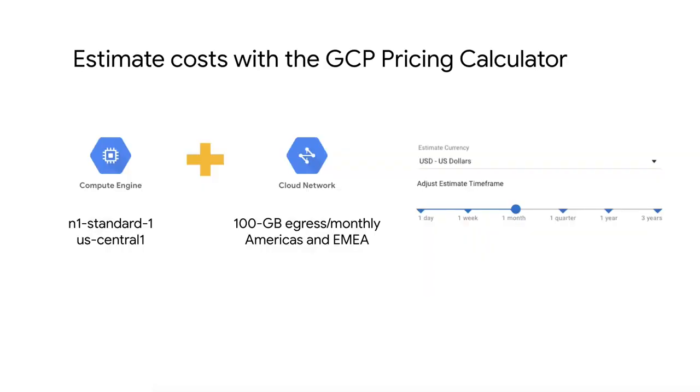Also, I recommend using the GCP pricing calculator to estimate the cost of a collection of resources, because each GCP service has its own pricing model. The pricing calculator is a web-based tool that you use to specify the expected consumption of certain services and resources, and it then provides you with an estimated cost. For example, you can specify a specific instance type in a specific region, along with 100 gigabytes of monthly egress traffic to Americas and EMEA.